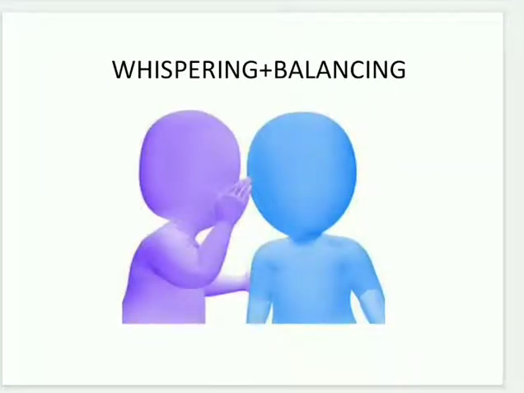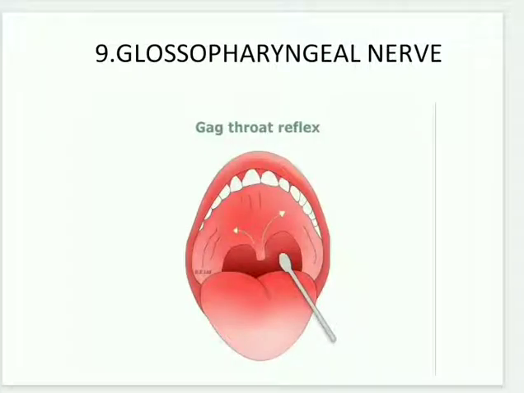If we talk about the next, the glossopharyngeal nerve, it is the ninth cranial nerve. We talk about the gag reflex. It is about motor examination. With the help of a spatula, you need to depress the patient's tongue, and touch the soft palate on one side until the patient gags.